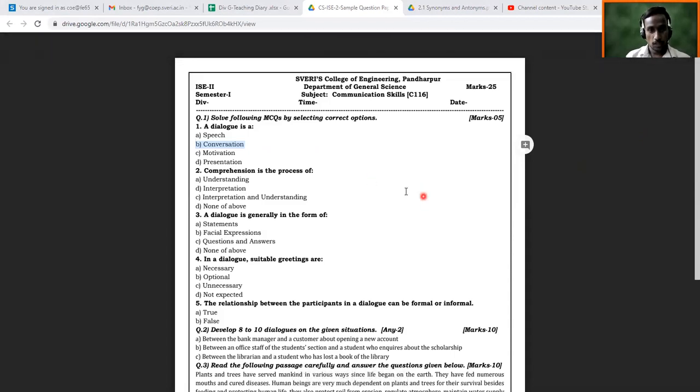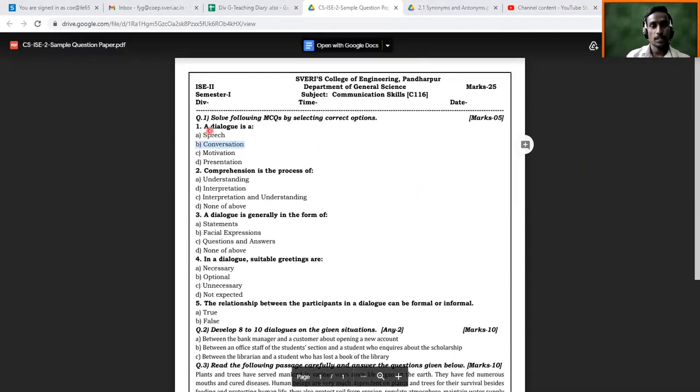But now we are going to talk about this first question, MCQ. So let's try to understand what a dialogue is. Even yesterday I told you what a dialogue means. If you separate it as die and log, you will come to know what the meaning is. So die means, what is the meaning of die? It is 2. Two. Yes, and log means conversation.